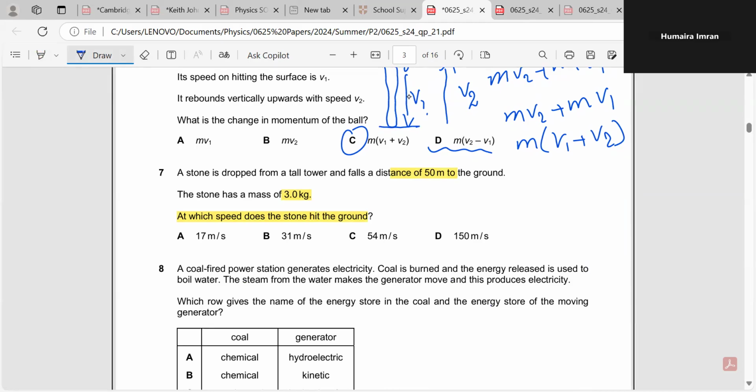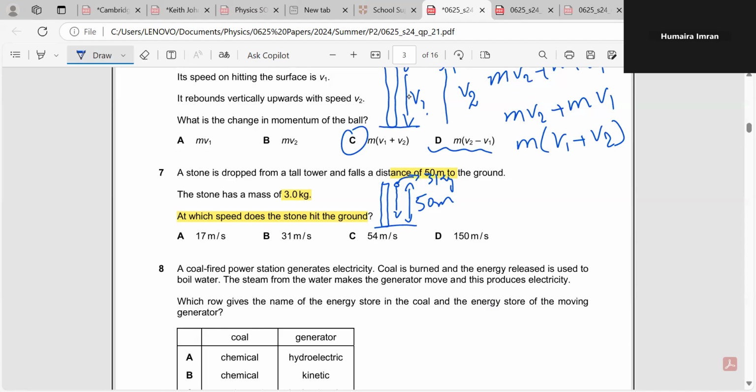It's very easy. Here we have a stone falling down through a distance of 50 meters, and the mass of the stone is 3 kilograms. Now they are saying that you should figure out the answer in terms of speed.